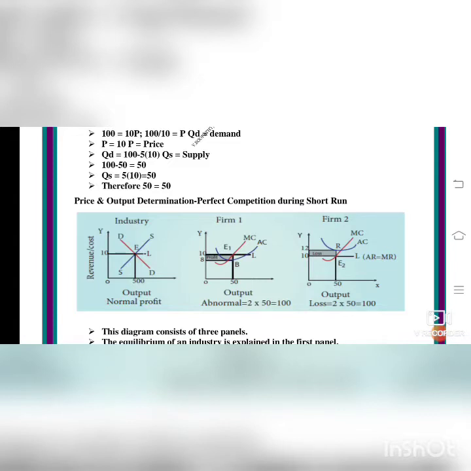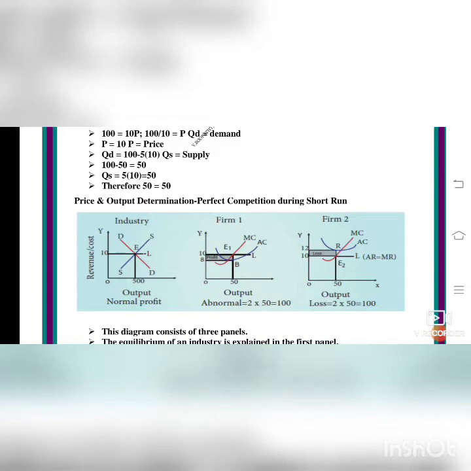The equilibrium of an industry is explained in the first panel. Price is OP, you see in the diagram OP. Then the equilibrium of an industry is obtained at 500 units of output. You see in the x-axis, the output is given, isn't it? The second part is for firm 1. The AC curve is lower than the price line, and L is the price line.